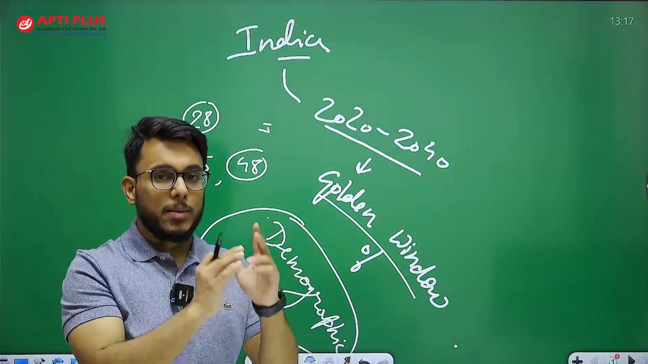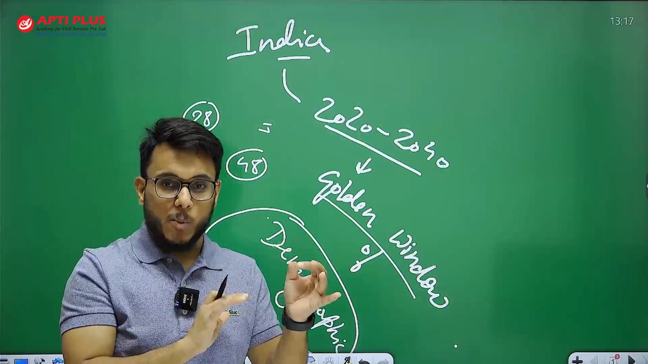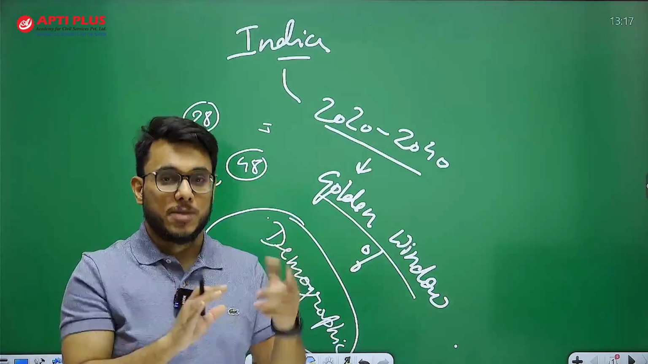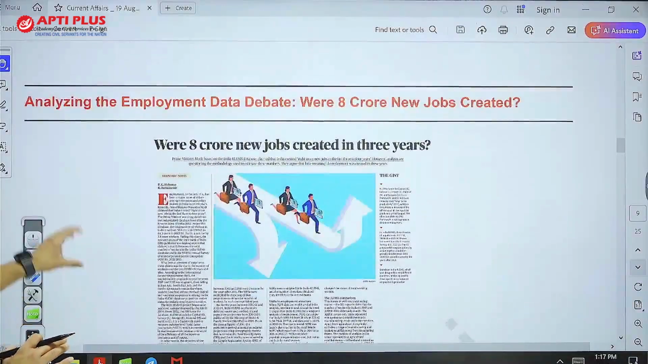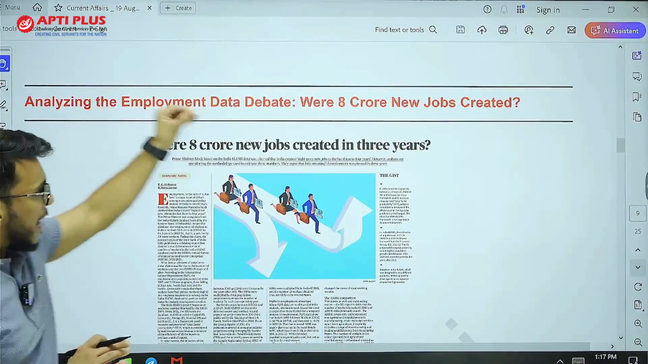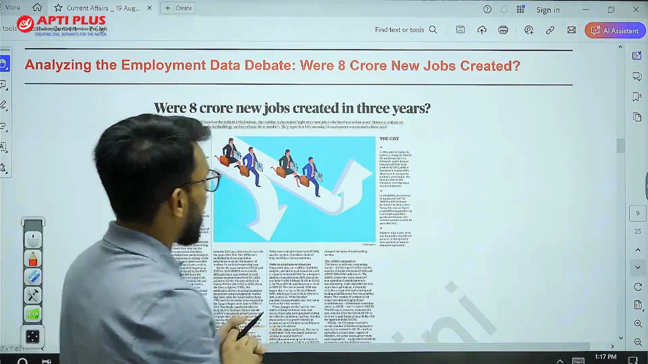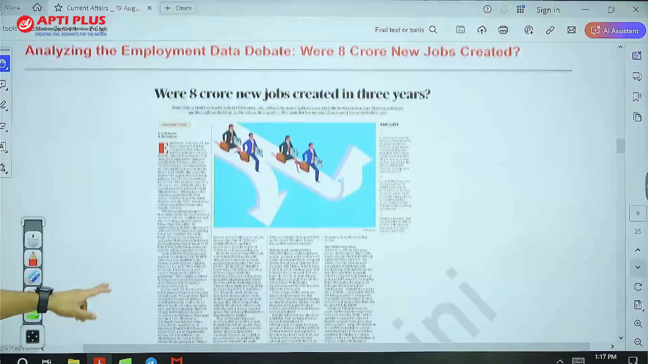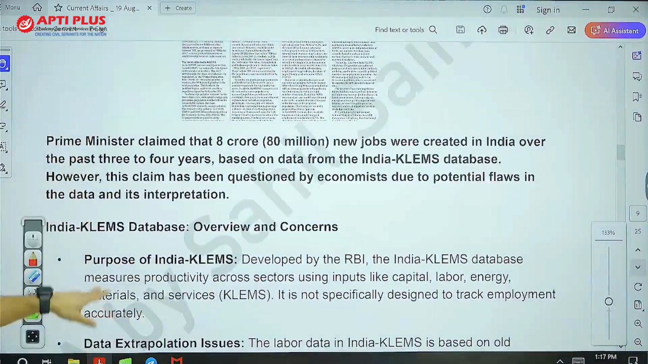Now, the biggest problem that India has is on front number 2 and front number 3, that is human capital enhancement and jobs. Recently, on the job front, what happened? The Prime Minister mentioned that 8 crore jobs have been created in recent times. Let's see whether 8 crore jobs were created and what the article mentions on this.